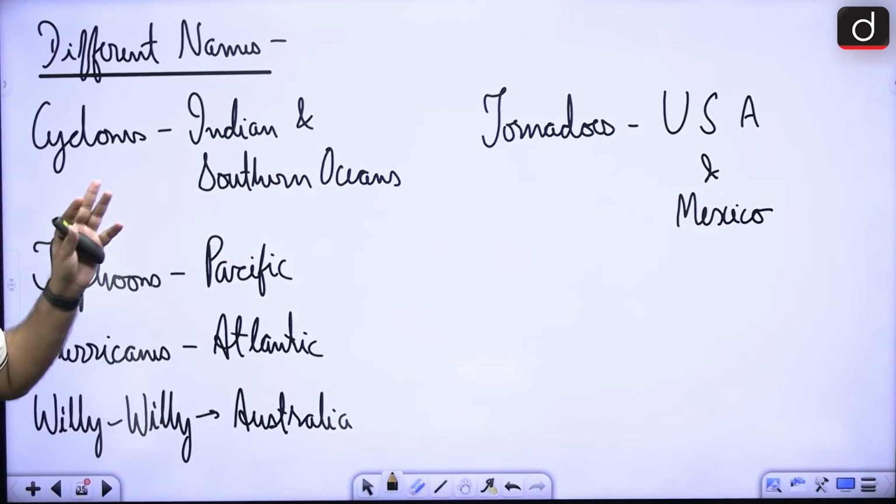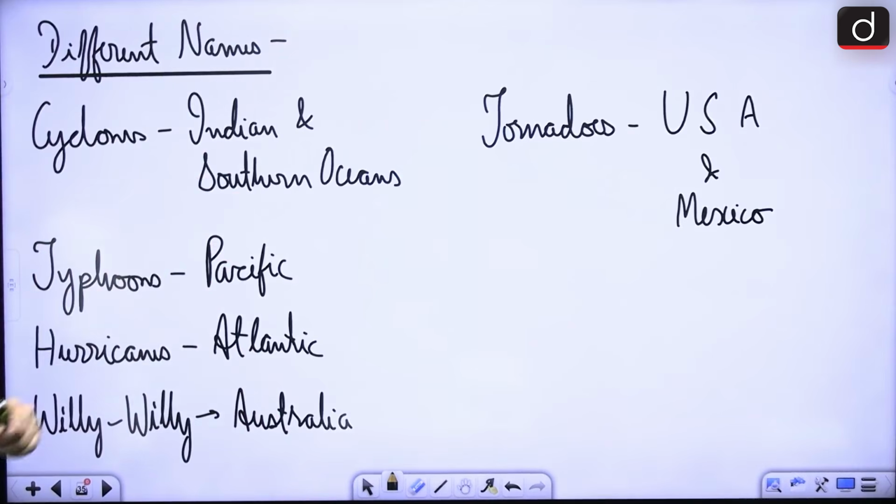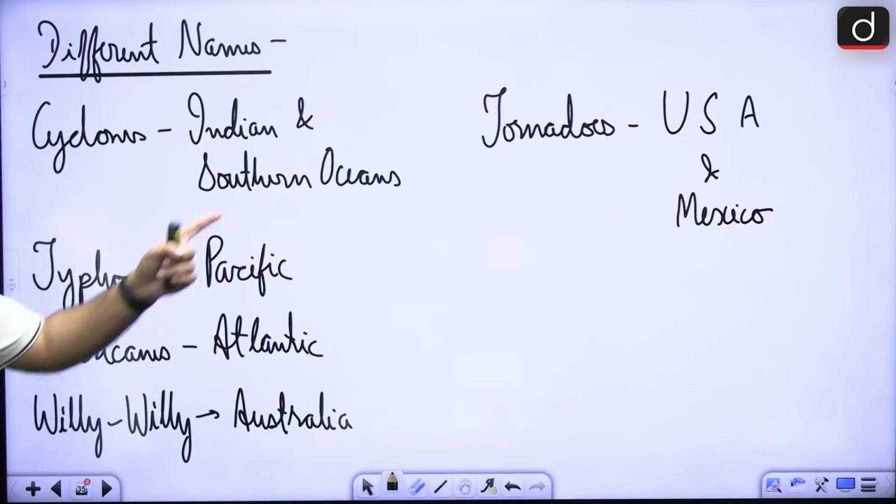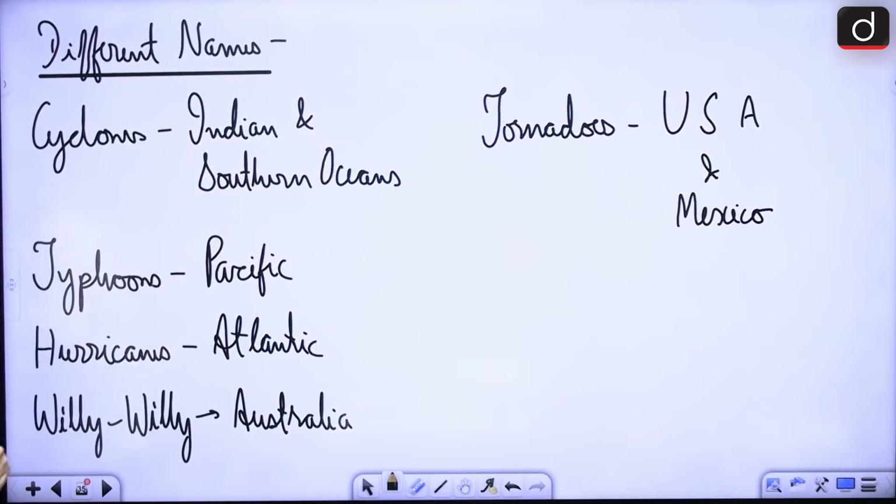So it is known as cyclones in the Indian and Southern Oceans, right? It is known as typhoons in case of the Pacific. It is known as hurricanes in case of the Atlantic, right? Now, around the area of USA and Mexico, it is known as tornadoes also, and in Australia it is known as Willy Willy, right?